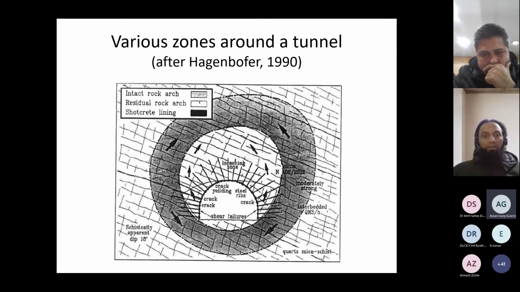When this rock arch is activated, we will see a decay in the deformations, in the convergence. Then we are happy and we say that our initial supports are okay and we need not worry about it. But when we see that deformations are not decreasing after sufficient time, we go on modifying our initial, primary supports, and it's a go-as-you-build approach, as I said. We try to achieve the self-support capacity of the rock and then minimize the tunnel deformations by initial supports.